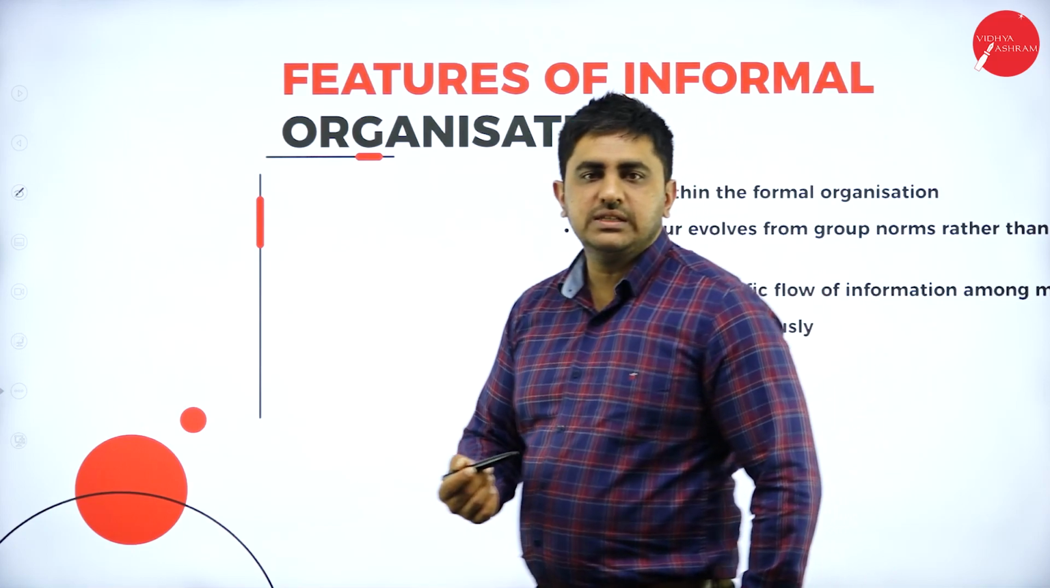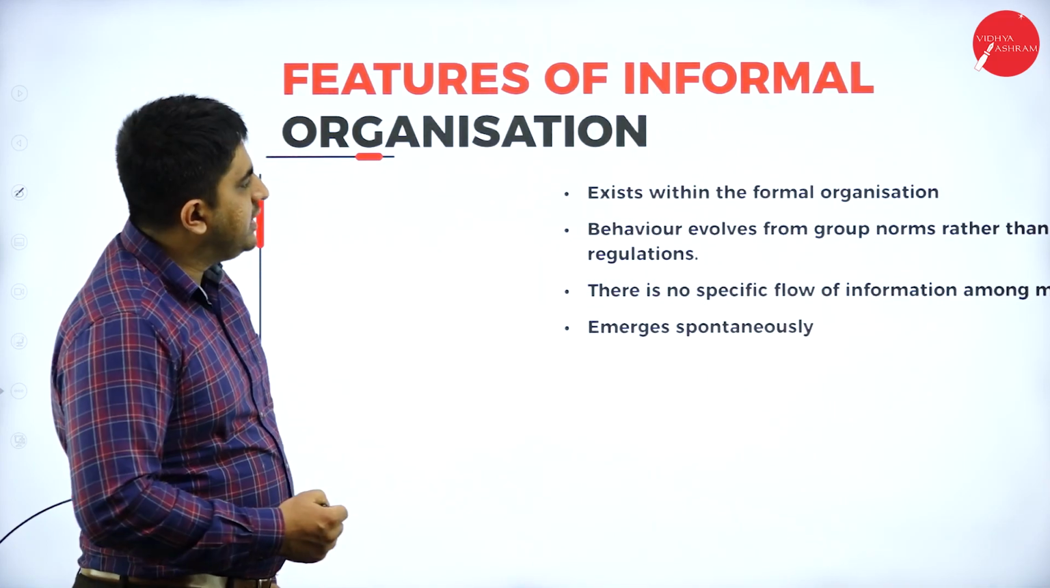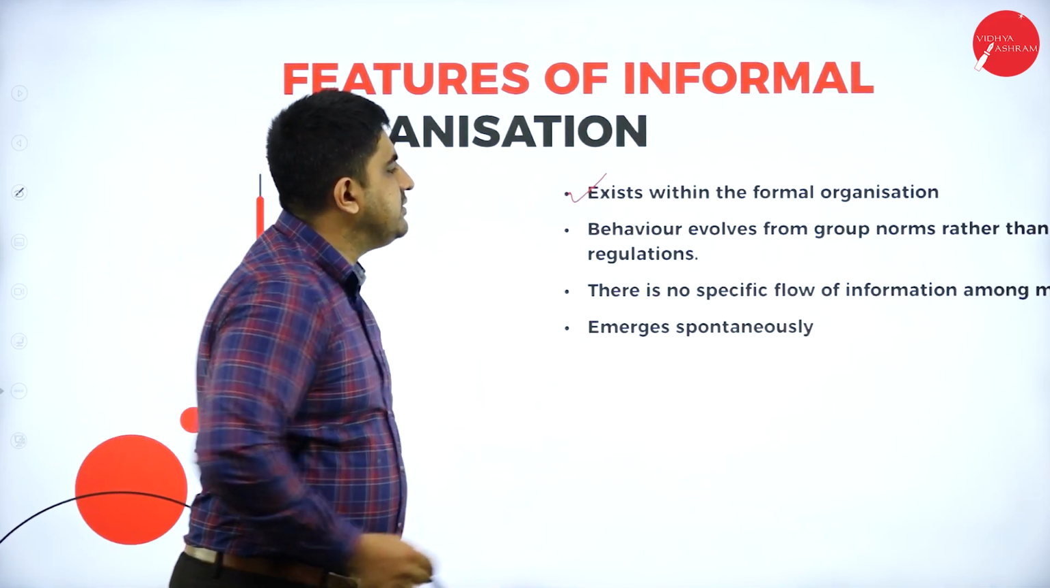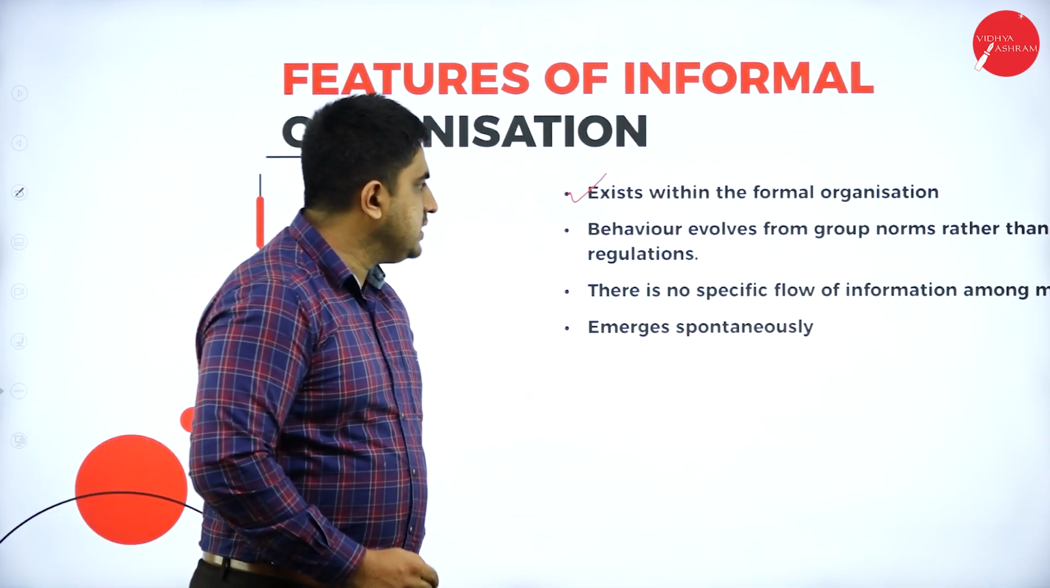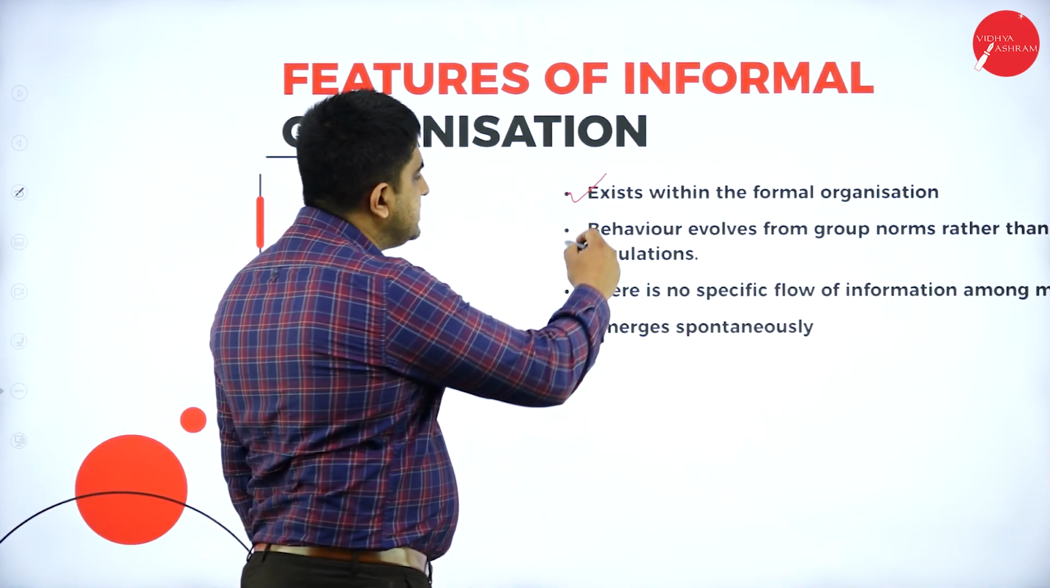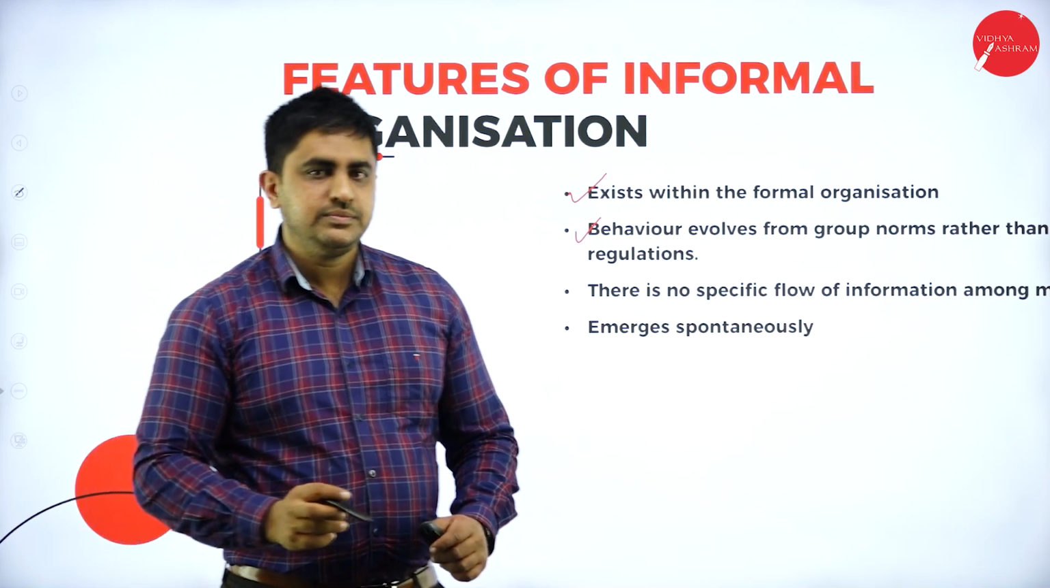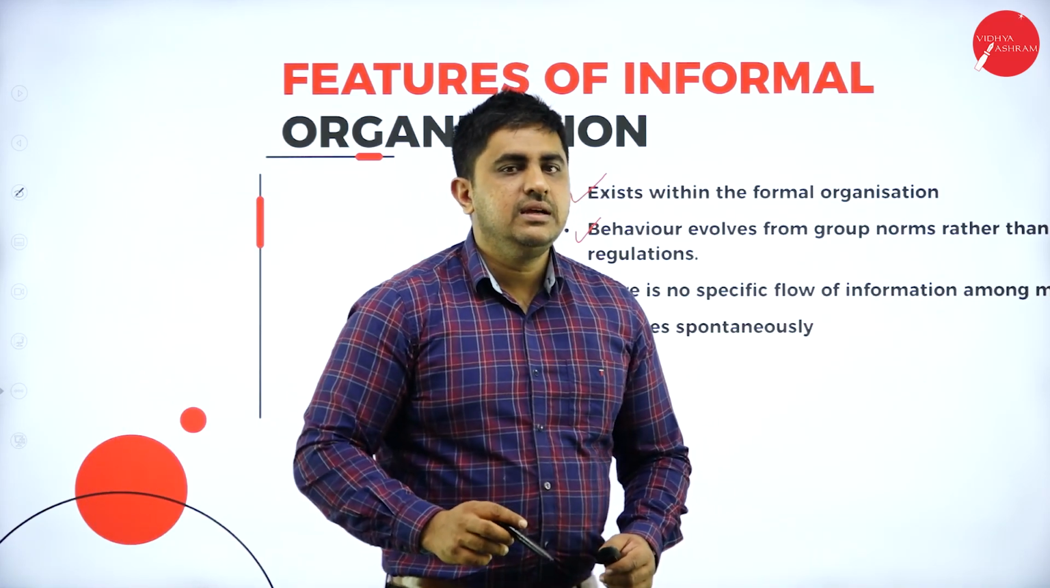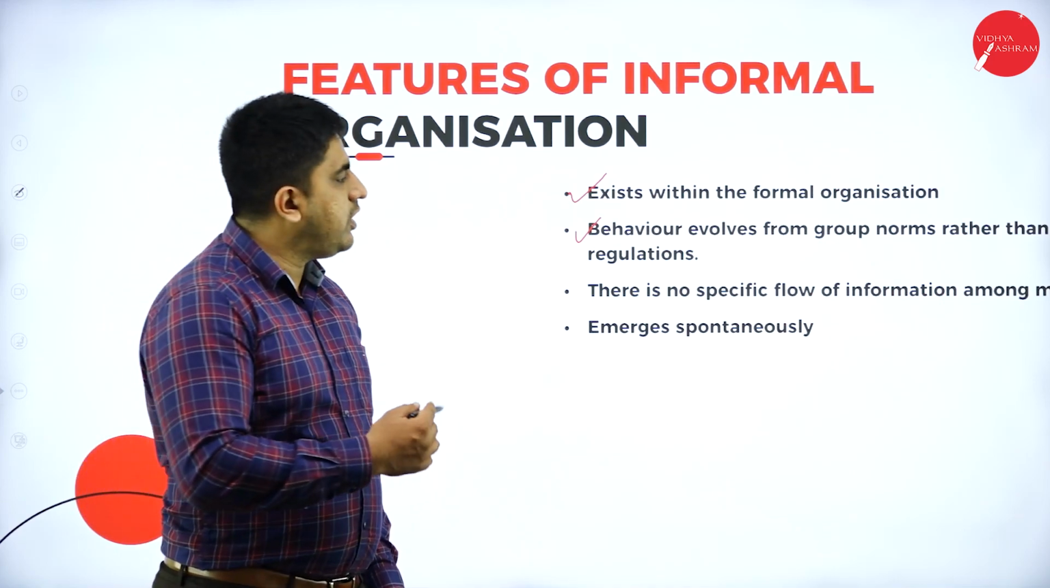So we go for the features of informal organization. Exists within the formal organization, as I have already told. Behavior evolves from group norms rather than regulations. That is, when there is an informal organization, there is no set of rules and regulations they follow.